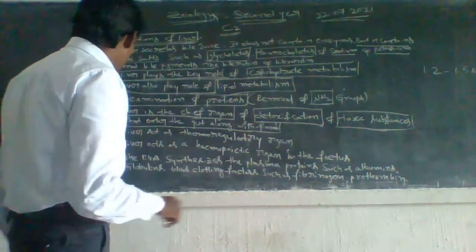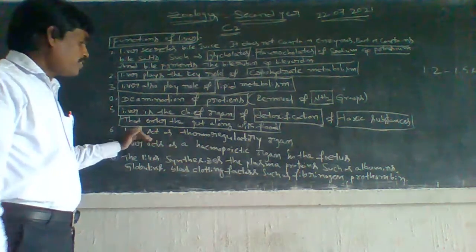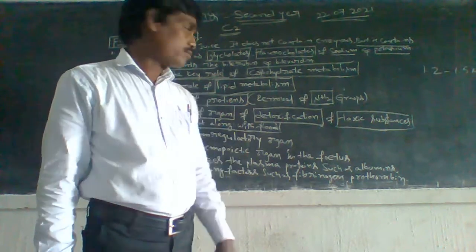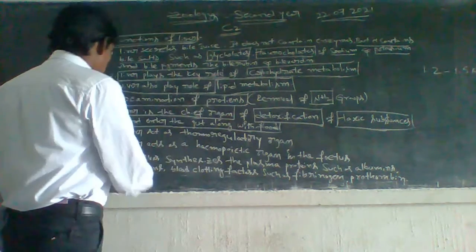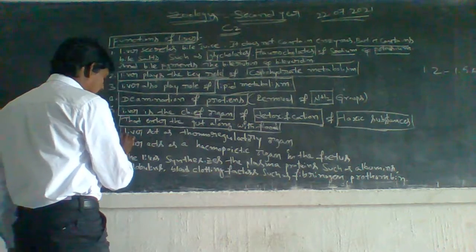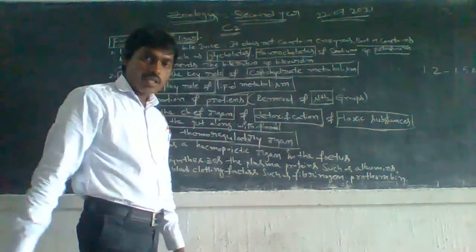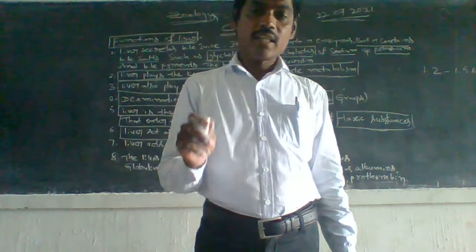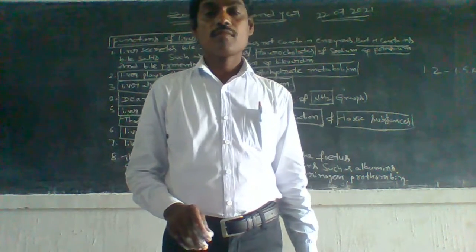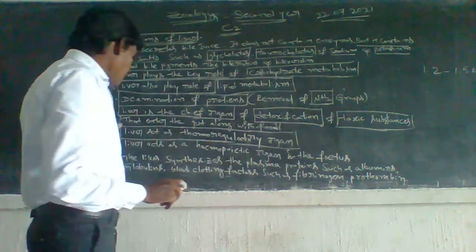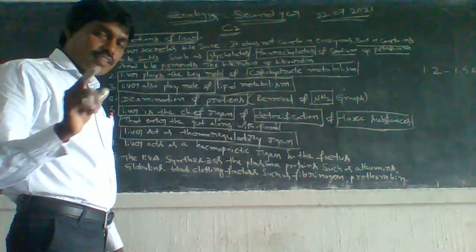Next one, sixth point. Liver acts as a thermoregulatory organ. This is the sixth one. Next, seventh one.